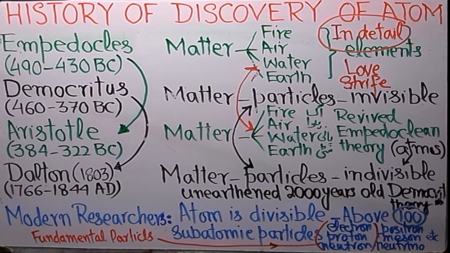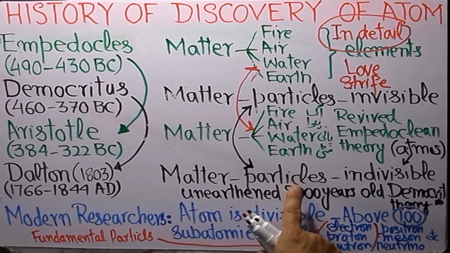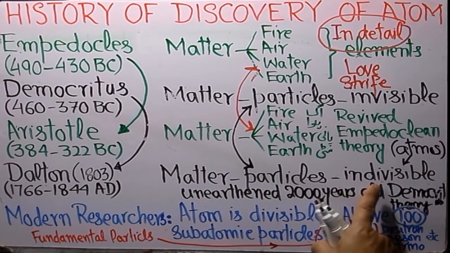And then comes Dalton. Dalton was a school teacher. He revived, rather unearthed, the Democritus theory after 2000 years, that matter is composed of particles which are indivisible.